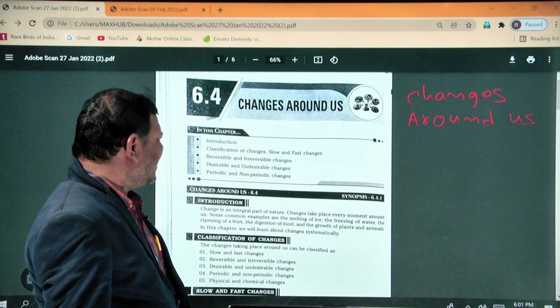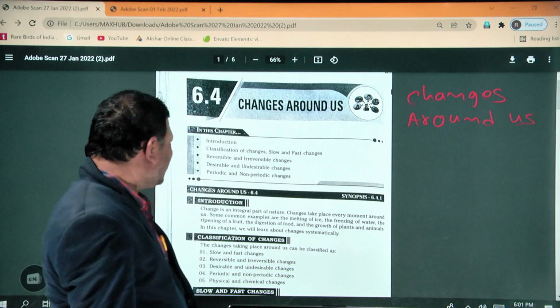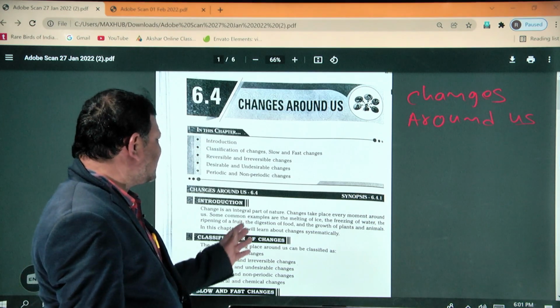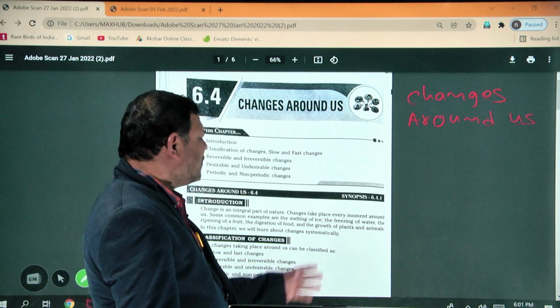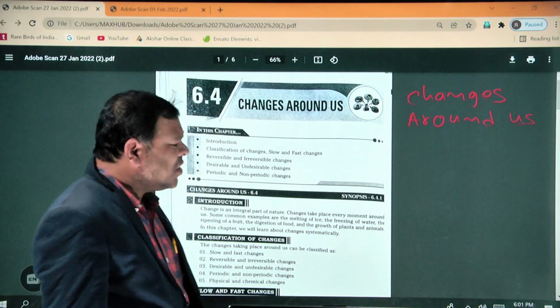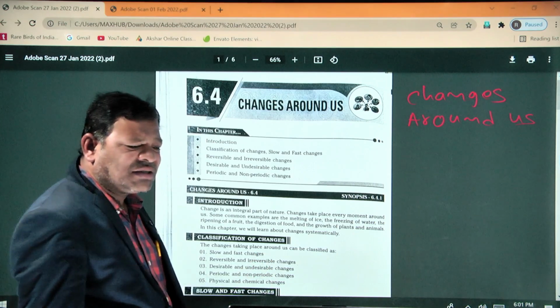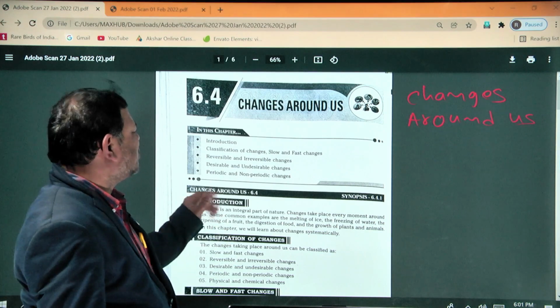Change is an integral part of nature. Change takes place every moment around us. Some common examples of changes: melting of ice, formation of curd, freezing of water, the ripening of fruit, the digestion of food, the growth and development of plants and animals. These are examples of changes.